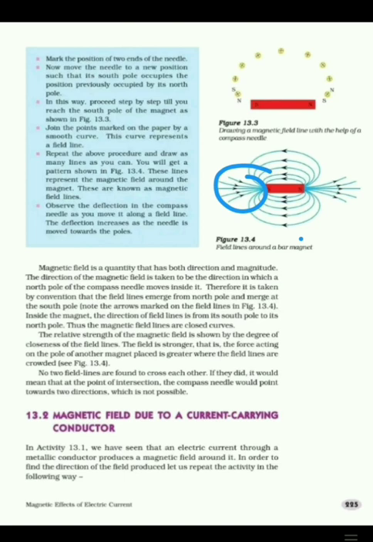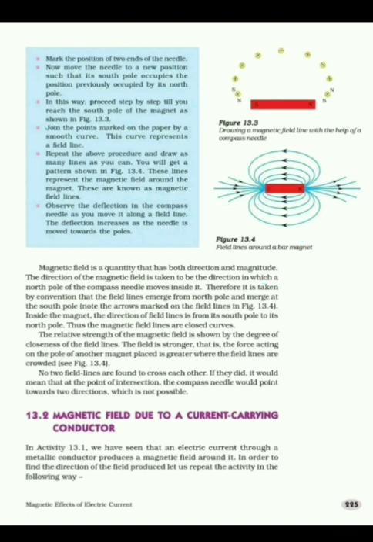Magnetic field has both magnitude and direction. So it is a vector quantity as it has both direction and magnitude. The direction of magnetic field at a point is determined by placing a compass needle. So always remember, the direction of magnetic field can be found out with the help of a compass needle. The direction of magnetic field is the direction in which the north pole of the compass needle moves inside it.